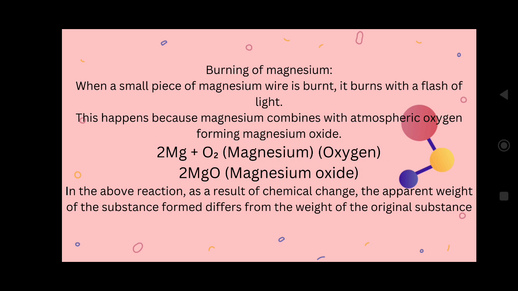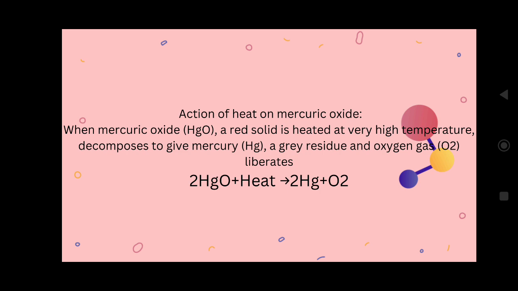Okay, one more example is burning of magnesium. Take the magnesium ribbon and burn it. It will react with atmospheric oxygen. What are we getting? We are getting magnesium oxide like this. Okay, this is also a chemical change.